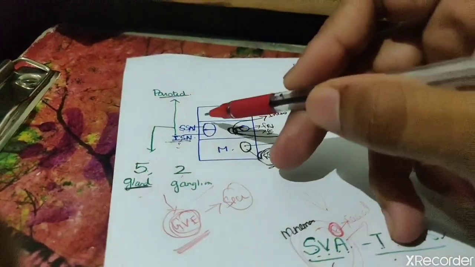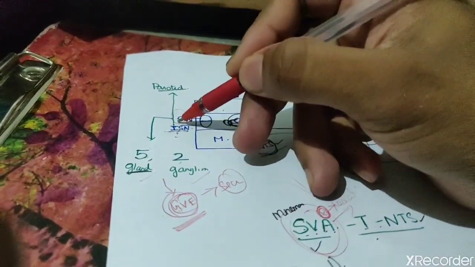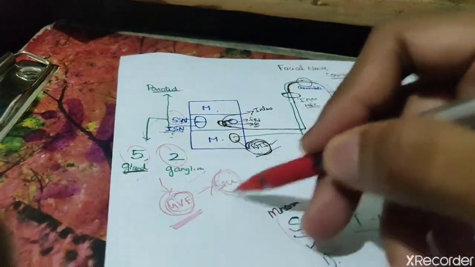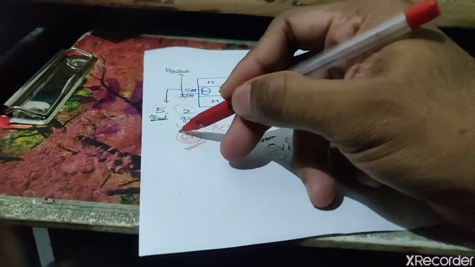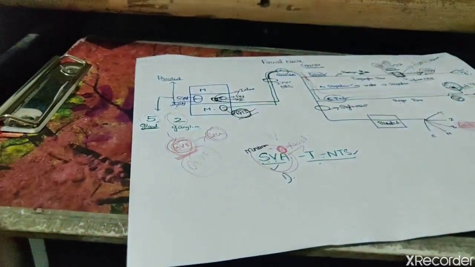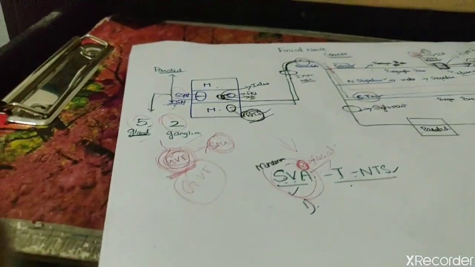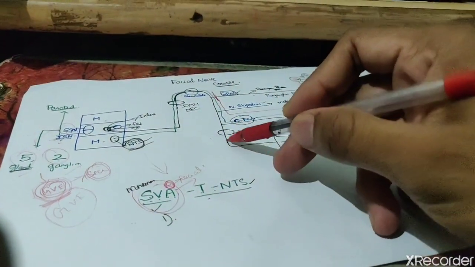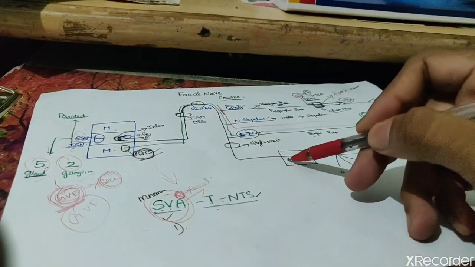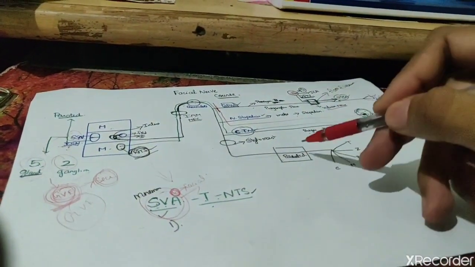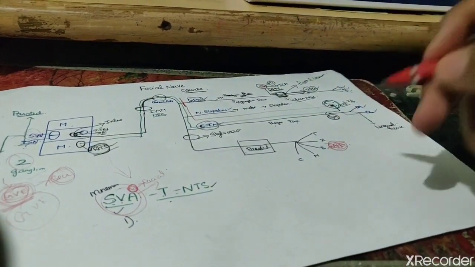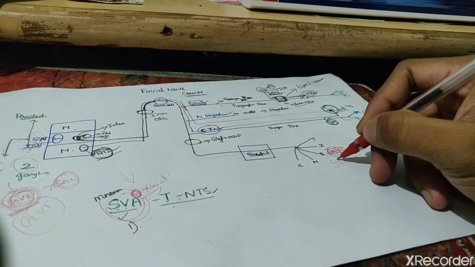Next, the superior salivatory nucleus innervates 5 glands and 2 ganglia. It gives secretomotor fibers, so it also provides general visceral efferent. So general visceral efferent is also a component of the facial nerve. After passing through the stylomastoid foramen and the parotid gland, it supplies the muscles of facial expression. So it gives special visceral efferent.